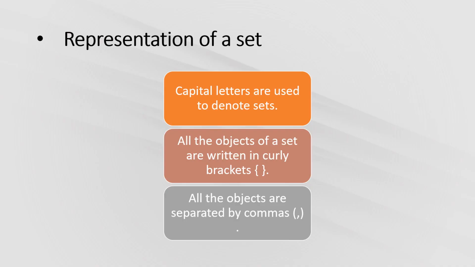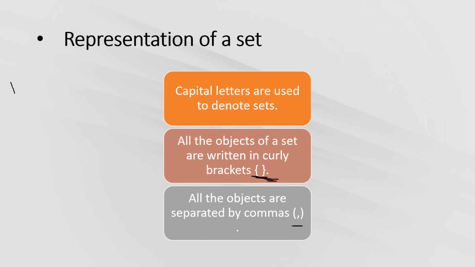Representation of a set. How do we represent a set? We always use capital letters to name a set. Capital letters are used to denote sets. All the objects of a set are written in curly brackets. We use this bracket just like we did in the previous example. All the objects are separated by commas. So we put commas. For example, the set of vowels in the English alphabet. So how do we write it?